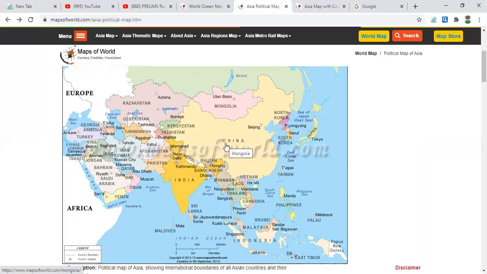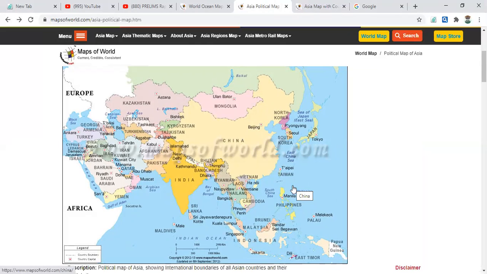These are the major countries in the Asian continent. And the blue dots are water bodies: Caspian, Black, Red, Mediterranean, and here the Persian Gulf, and some other water bodies over here.